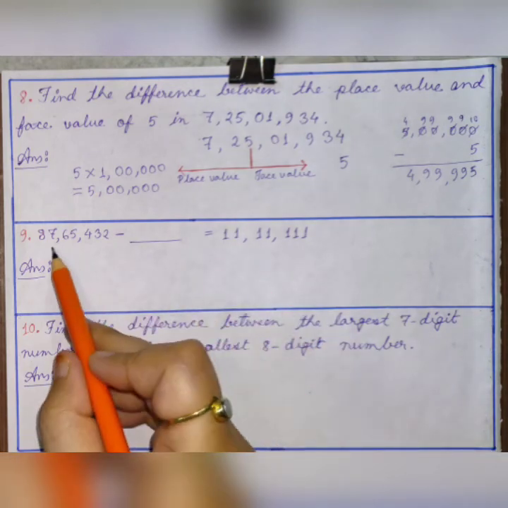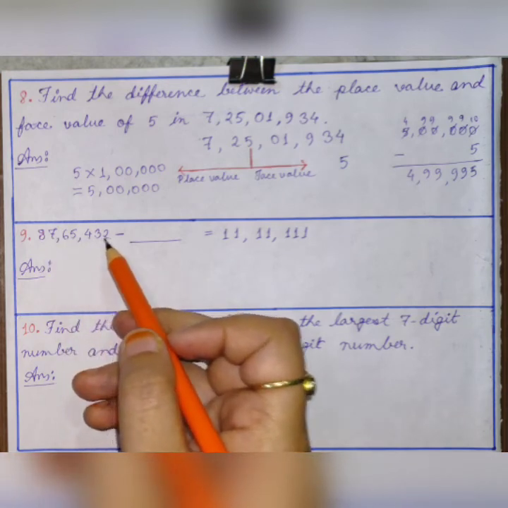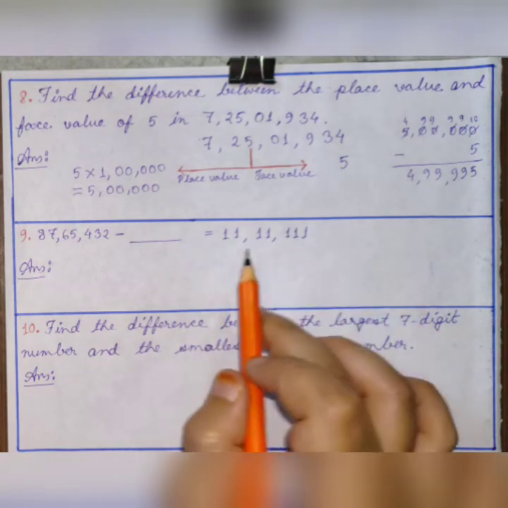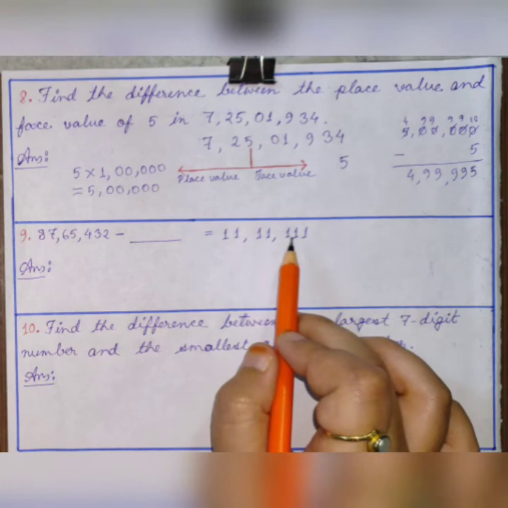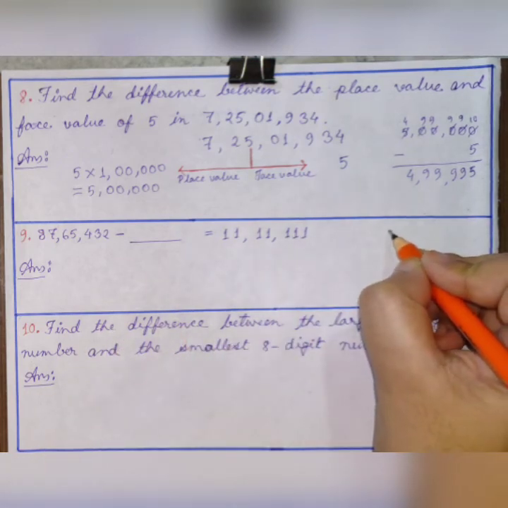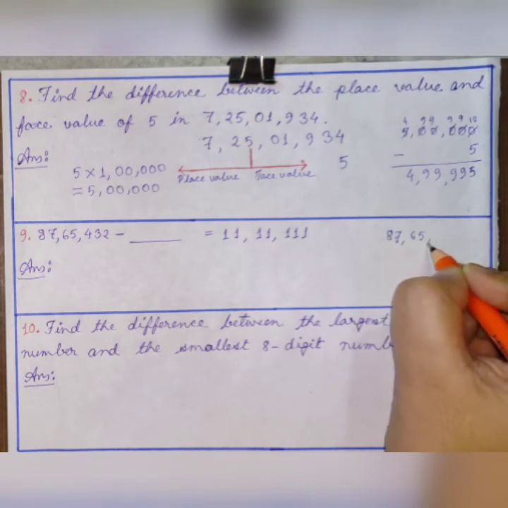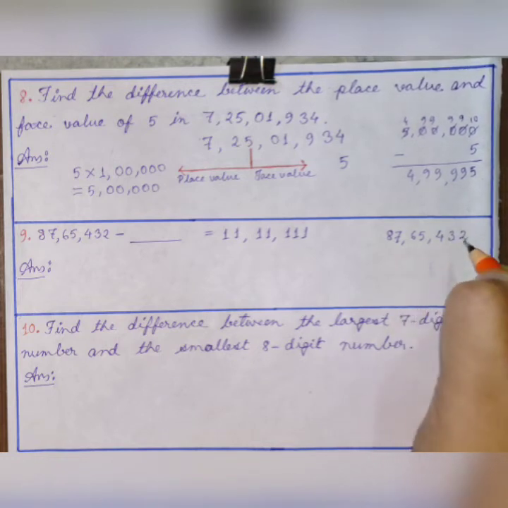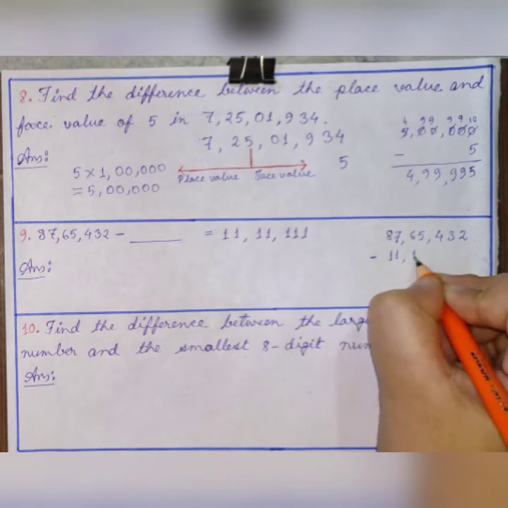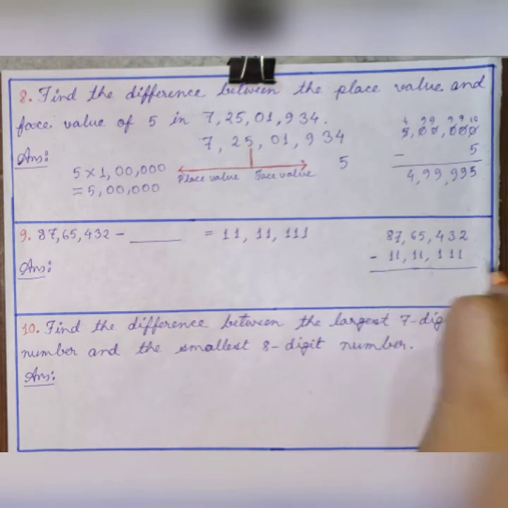Here see what you are given: 87 lakh 65,432 minus a blank, right? And the difference you are given is 11 lakh 11,111. To find out this answer, what can you do? You can subtract the difference from the given number. That means 87 lakh 65,432 minus 11 lakh 11,111.